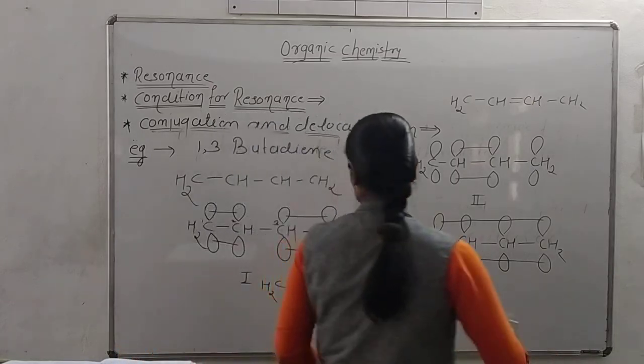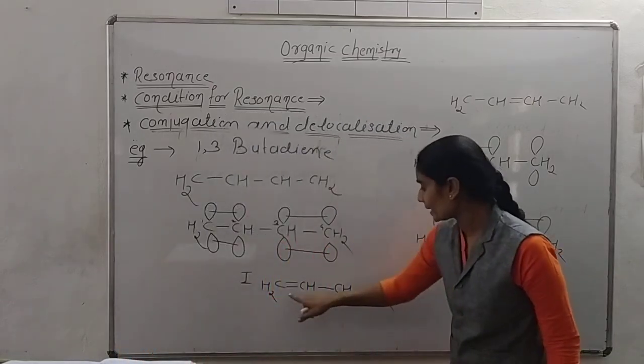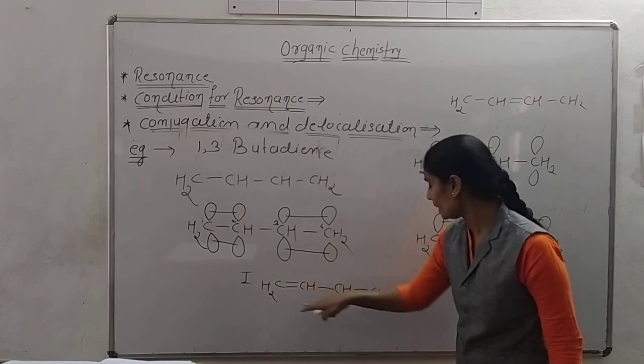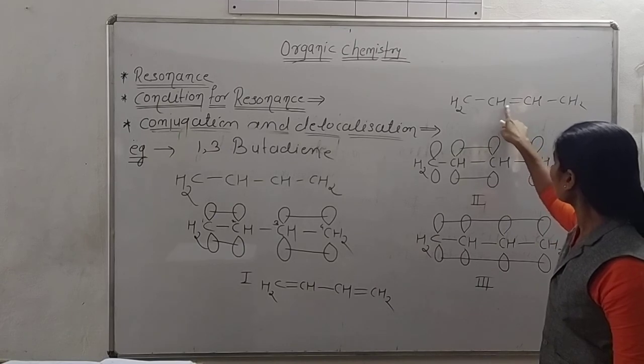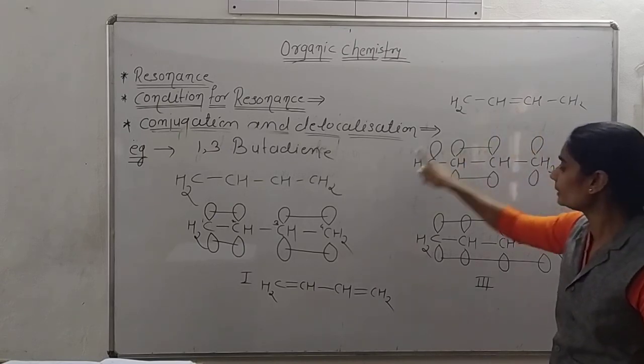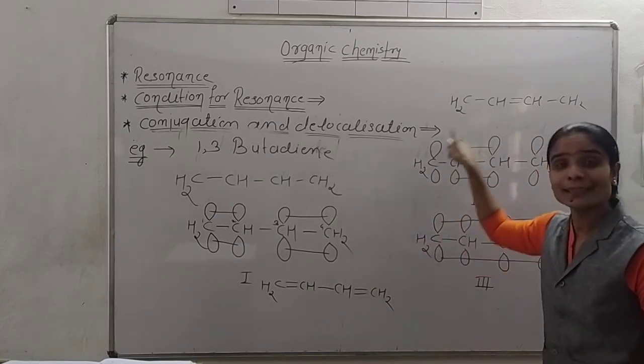Because now see here, the pi bond present between these two carbons may be written as the pi bond present between these 2 carbons. Both structures are correct.